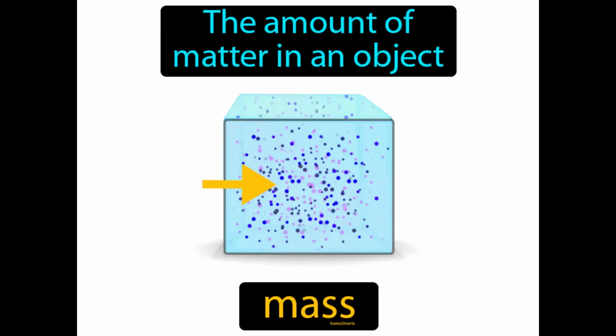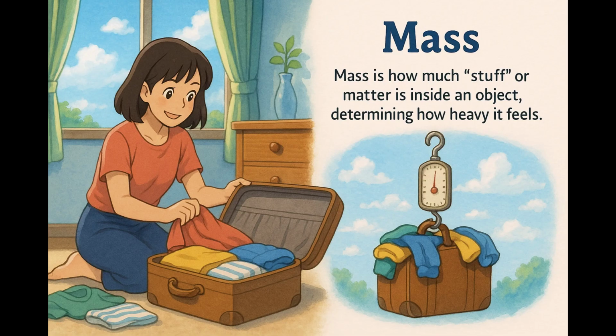The amount of matter in an object, mass. Mass is how much stuff or matter is inside an object, determining how heavy it feels. Imagine you're packing a suitcase for a vacation, trying to decide how much you can fit inside. Just like you assess the contents of your suitcase to determine if it's over the airline's weight limit, mass measures the amount of matter within an object.